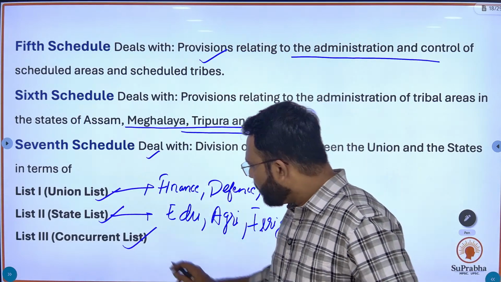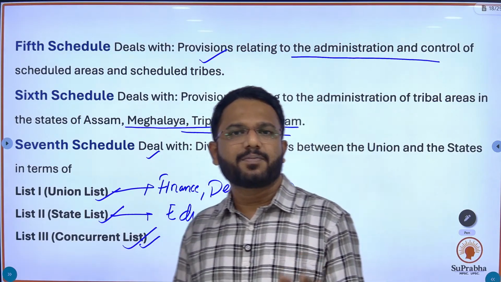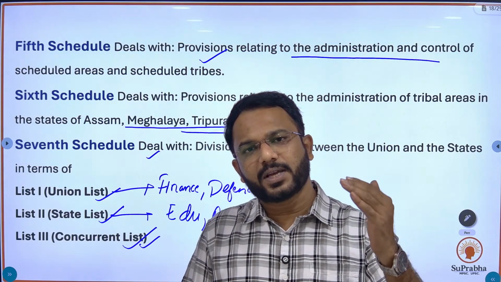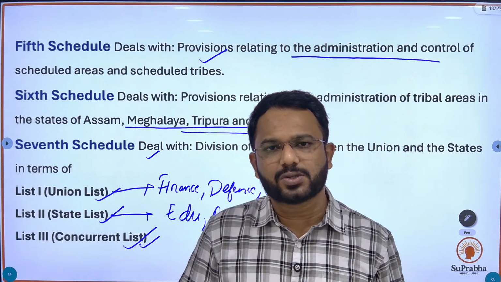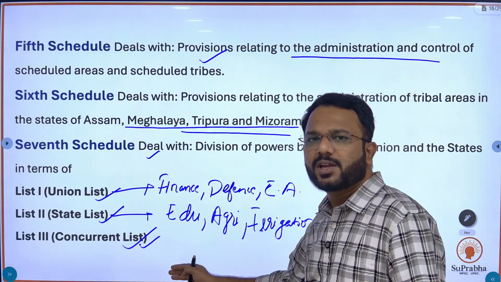But what about the concurrent list? Some subjects are mentioned in the concurrent list on which the state as well as the central government can make laws or legislate. So in the seventh schedule, these three lists are mentioned.